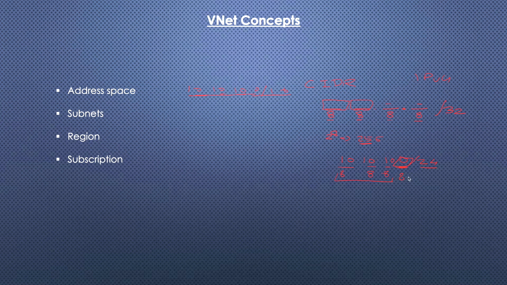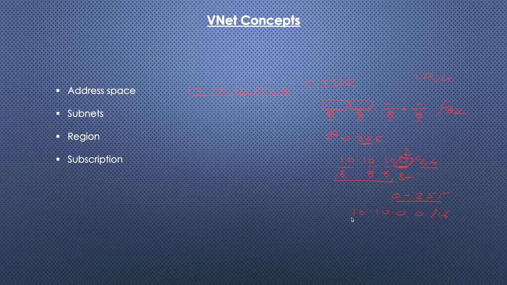If we change 8 digits out of 32 digits, that means we can put any IP from 0 to 255 here. 10.10.10 is static, we cannot change anything in it, but here we can put 0, 1, 2, 3, 4 till 255. So this is called address space. I hope you understand very well. Let me give you one more example, 10.10.0.0/16.